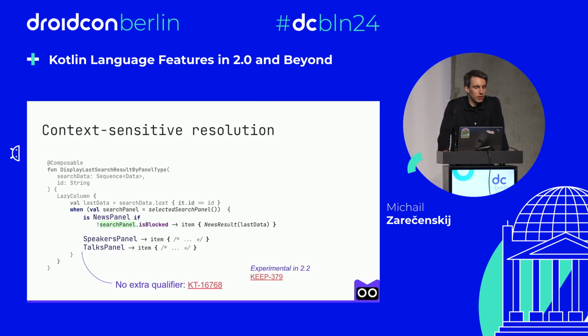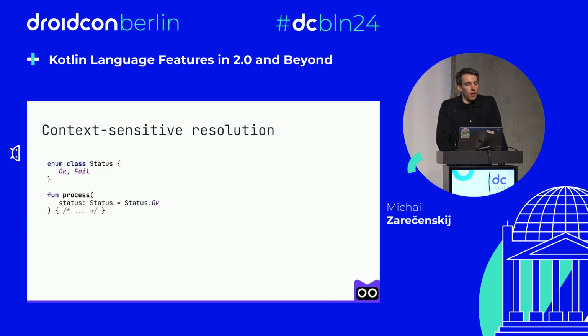And so the next little improvement will allow handling instances of sealed types or enum entries directly, without repeating the base class name when the expected type is well known. So this approach reduces the need to repeat search panel, making the code cleaner and more focused on the unique handling of each panel type. And the feature is also applicable to all the places where the expected type is well known.